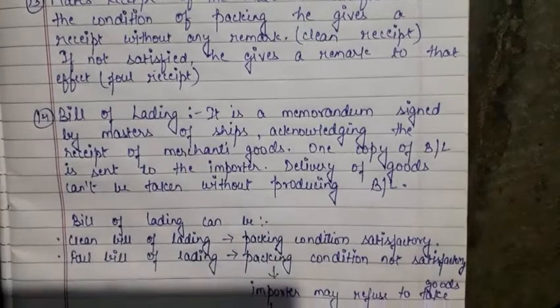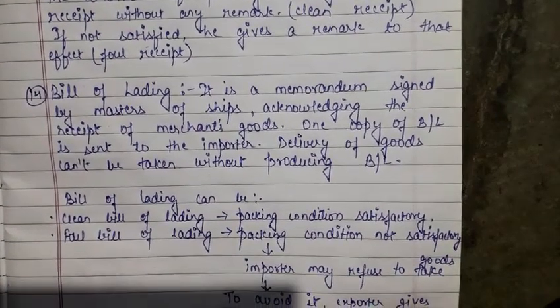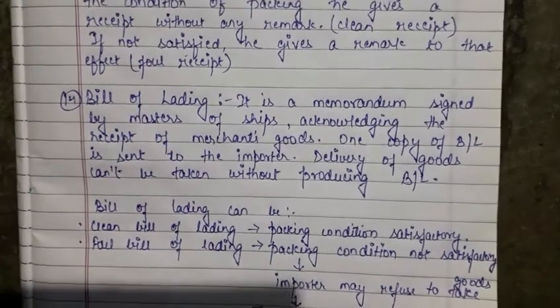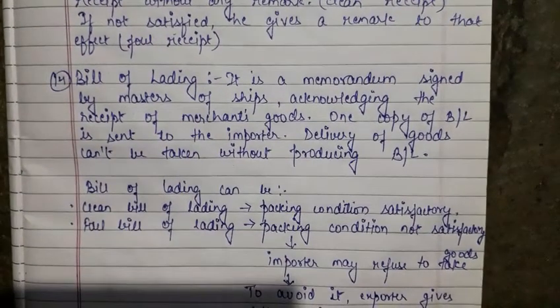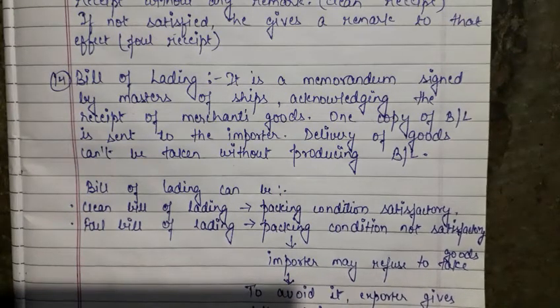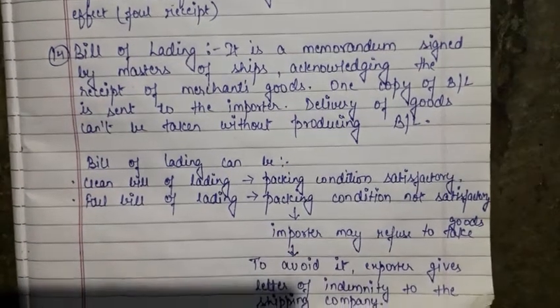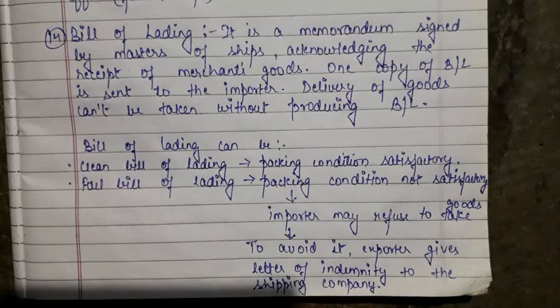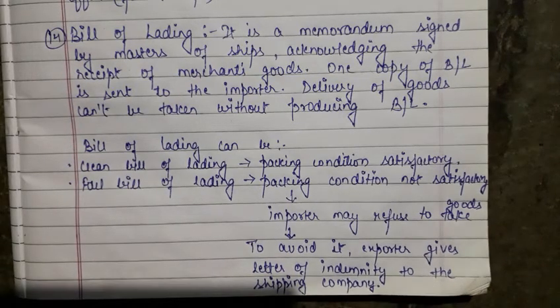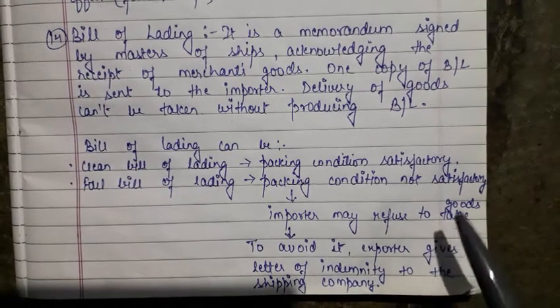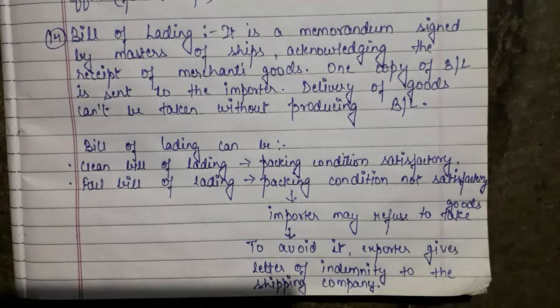Now the bill of lading can be a clean bill of lading, where the packing condition is satisfactory, or a foul bill of lading, where the packing condition is not satisfactory. Here it may happen that the importer refuses to take the goods, and then the exporter may have to take them back, which will be a complete loss for the exporter. So to avoid all these losses, the exporter gives a letter of indemnity to the shipping company, so that in case of anything happening on the ship en route, the shipping company will indemnify the exporter against all the losses.